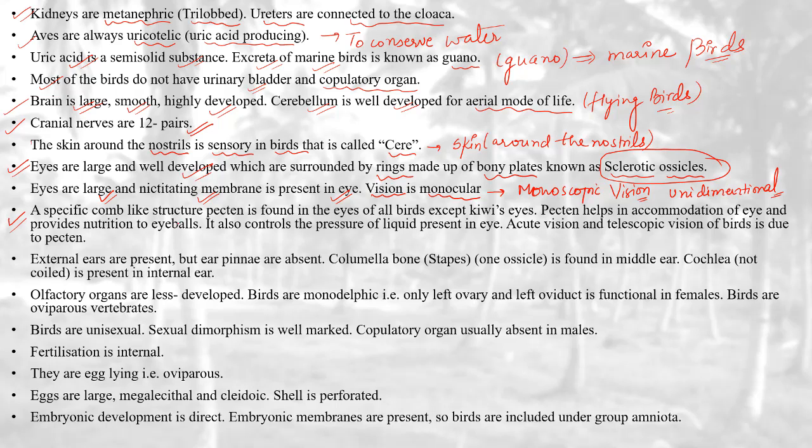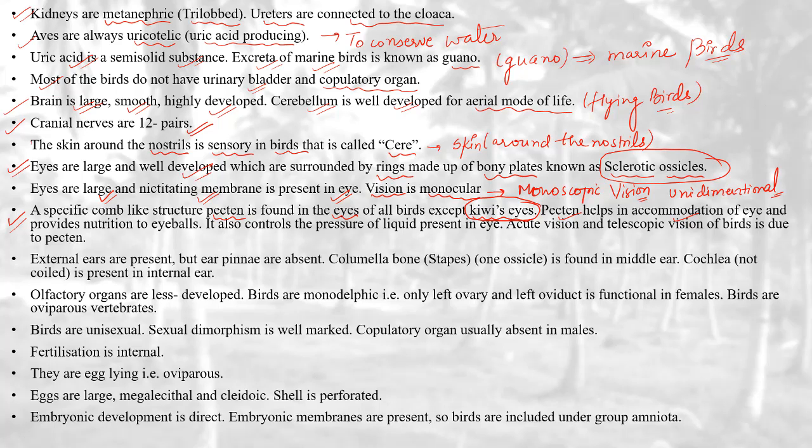A specific comb-like structure, the pecten, is found in the eyes of all birds except kiwi. Kiwi is an exception because it does not have this comb-like structure. Pecten helps in the accommodation of the eye, meaning it helps in the movement of the radial and circular muscles of the iris so that the curvature of the lens can change for the power of accommodation.